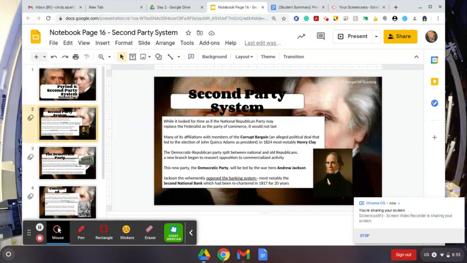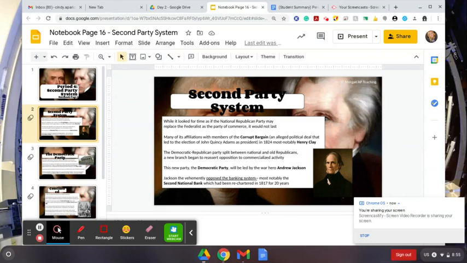While it looked for a time as if the National Republican Party may replace the Federalists as the party of commerce, it would not last. Many of its affiliations were with members of the corrupt bargain, an alleged political deal that led to the election of John Quincy Adams as president in 1824, most notably Henry Clay. The Democratic Republican Party split between national and old Republicans. A new branch began to reassert opposition to commercialized activity.